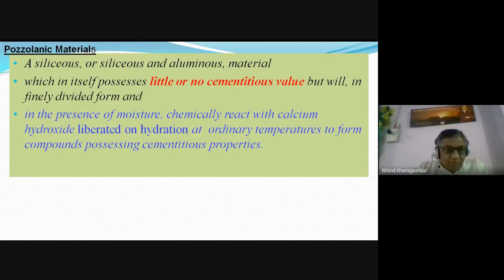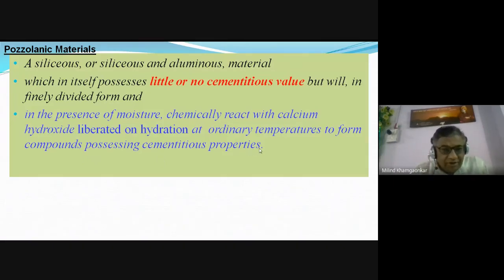Okay, so pozzolanic material, siliceous, siliceous aluminous, siliceous aluminous calcareous, does not have any binding property, but in the presence of moisture, chemically reacts with the calcium hydroxide liberated on hydration at ordinary temperature to form compounds possessing cementitious property.